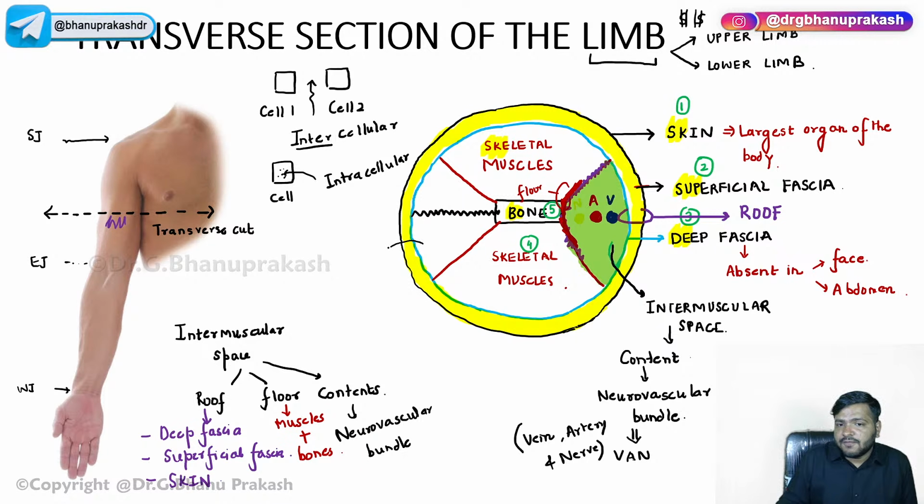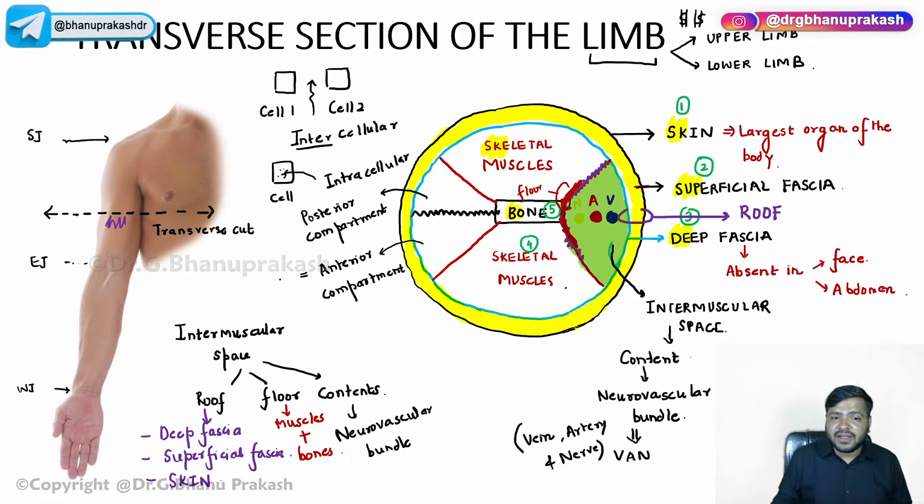The one which comes in front is called the anterior compartment, and the one which is behind is called the posterior compartment. What does anterior mean? The one which comes in front. There will be a front part and a back part. Anything which is coming in front is called anterior, and the one which is behind or towards the back is called posterior.